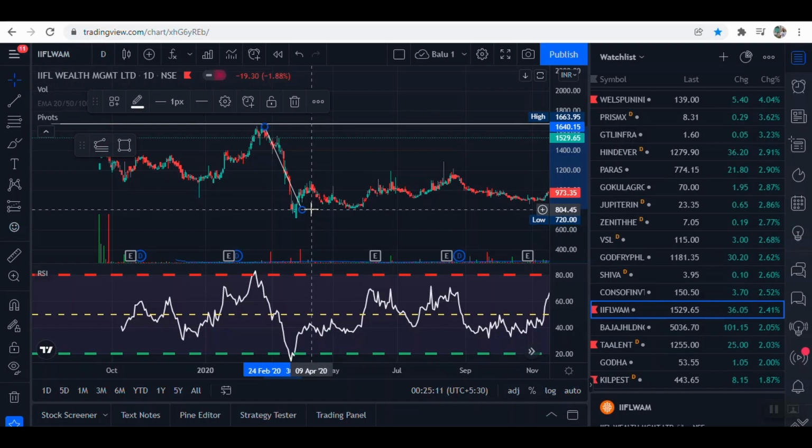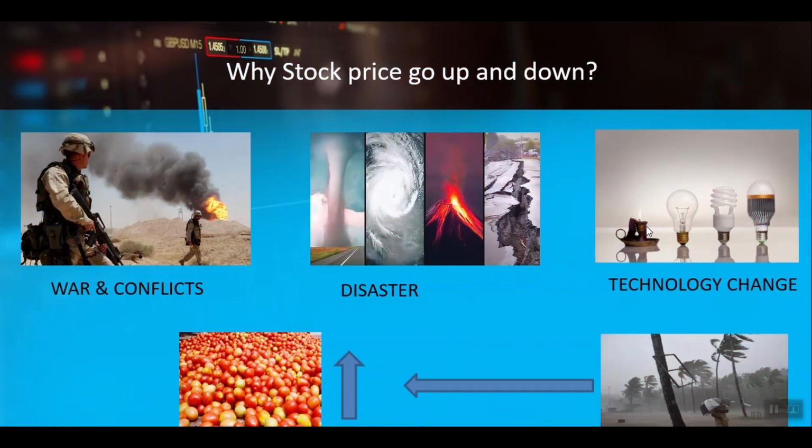Another factor: if the government comes up with some policy change or anything, even that would impact stock price. And also if there is a technology change, for example, earlier we used to have a lamp, right? As we go further, we have an advanced version of technology. So a company has to move on with the technology change. If they stay with the same technology, definitely the price would go down and down. There will not be any demand and the company will not grow. Obviously the stock price would go up or down depending upon adapting to the technology change. And you can see war and conflicts, definitely that would impact. And if there are any disasters, one of the examples I could quote is the coronavirus. A company has to adapt to technology change and move forward in order to raise demand for the company.